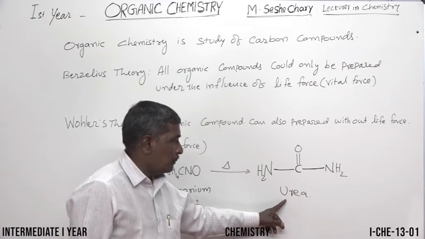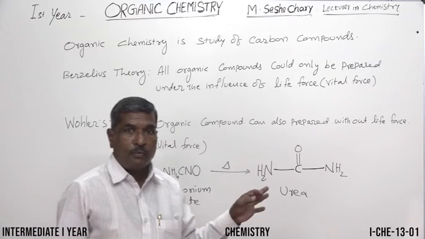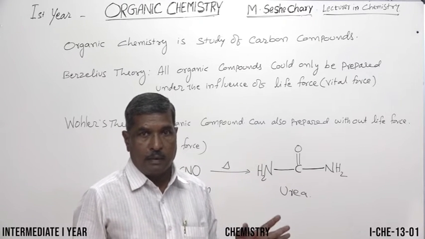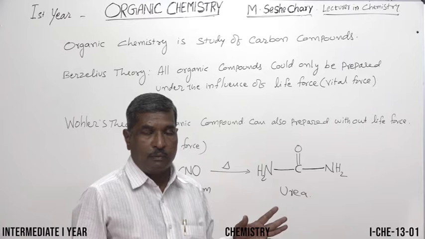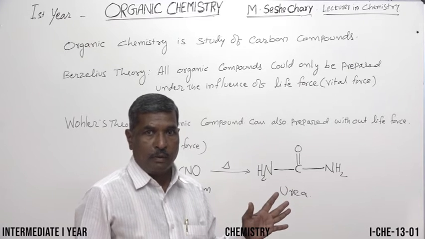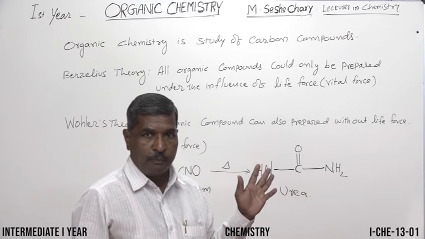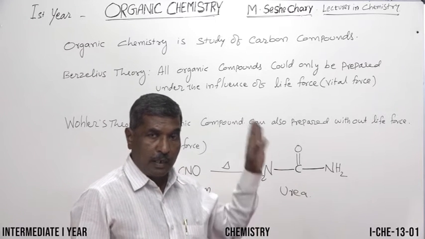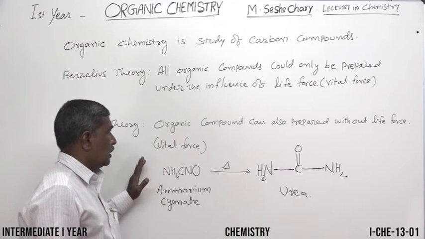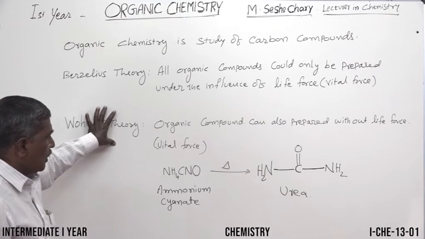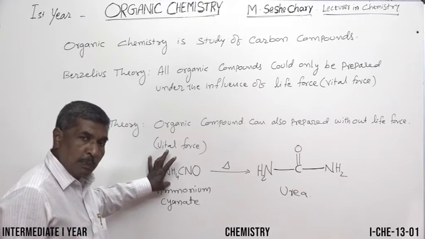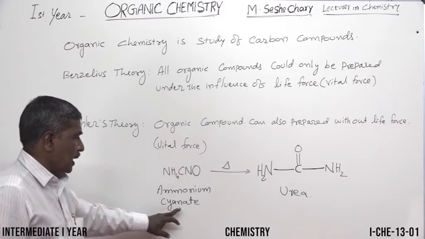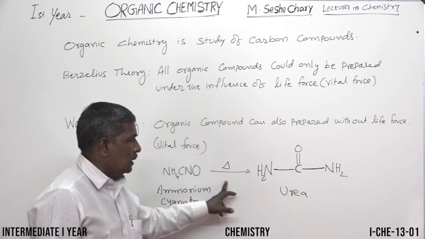He got urea. According to Berzelius theory, for the preparation of urea, we need mammals. The animals which give milk are said to be mammals. Their urine contains urea. So for the manufacture of urea, we needed mammals, animals at that time. But now Wohler proved this theory wrong. Wohler said that without life force also we can prepare organic compounds. He took ammonium cyanate, a non-living thing, in the test tube and heated it. He got urea.